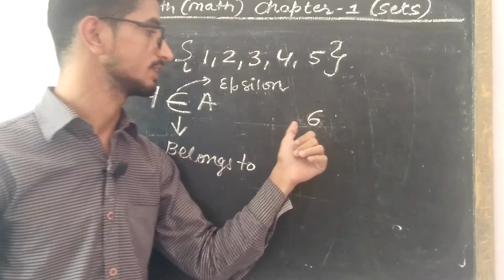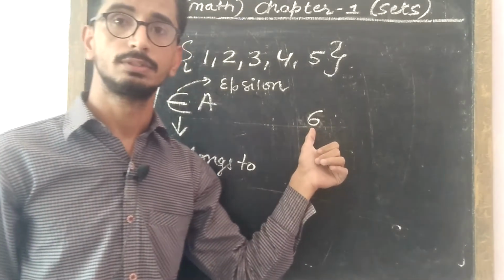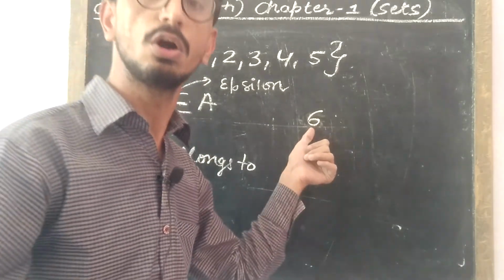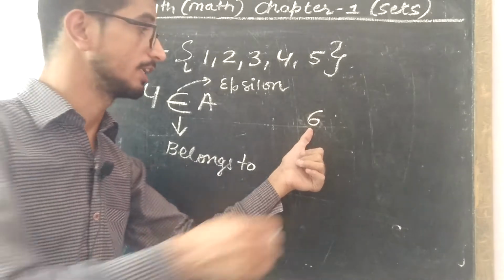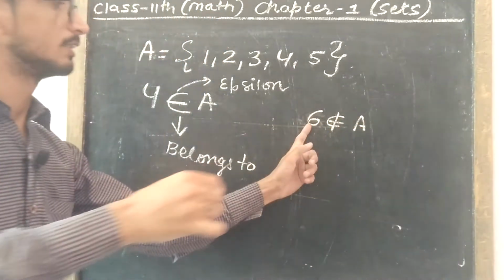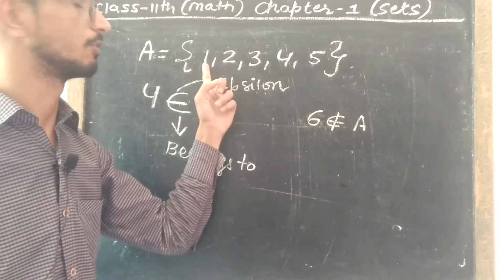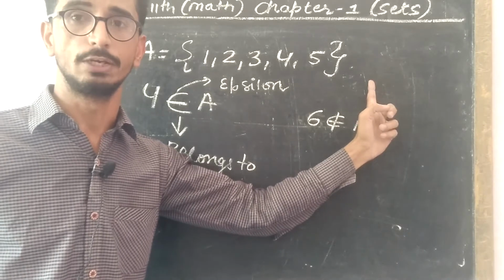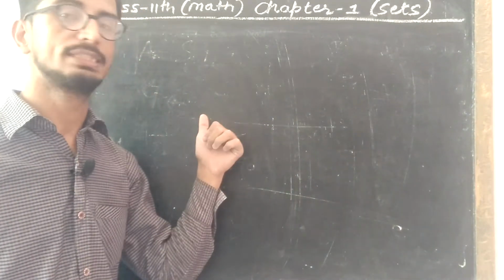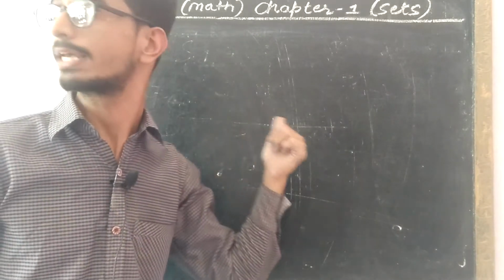Suppose it is asked whether 6 is an element of this set A. No, 6 is not an element of set A because there are only 5 elements, from number 1 to 5. To understand this, let's take an example.